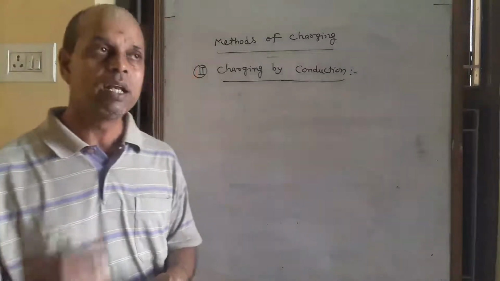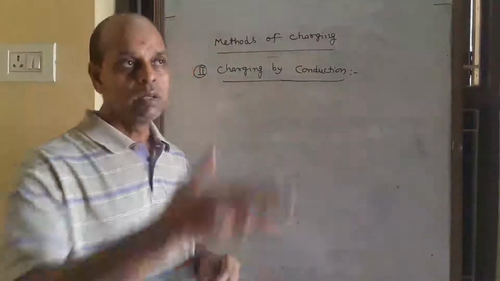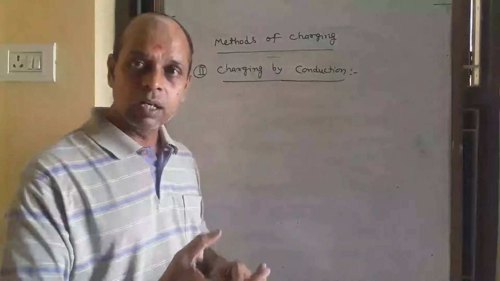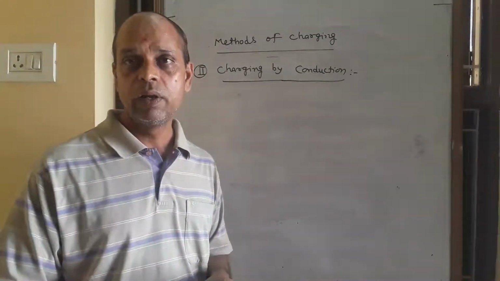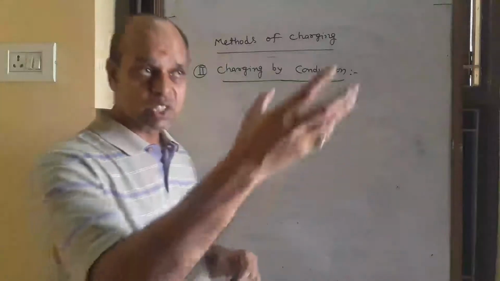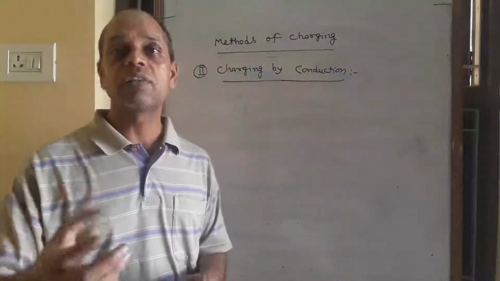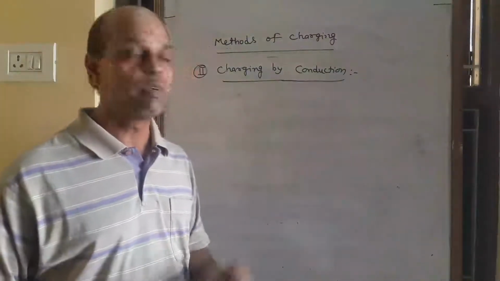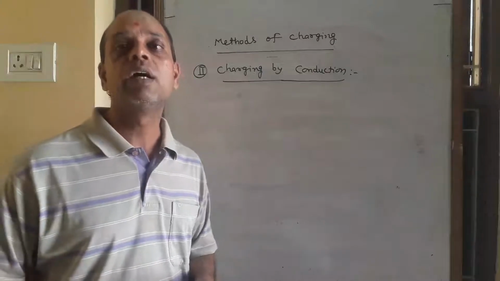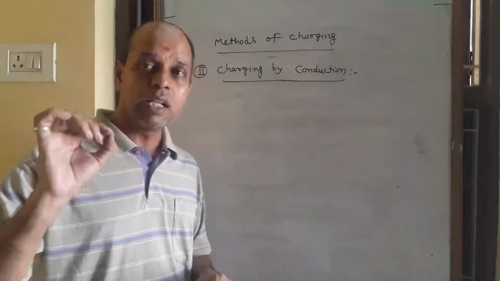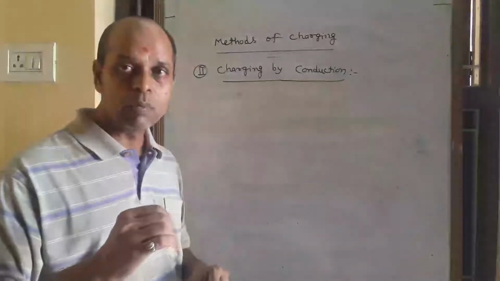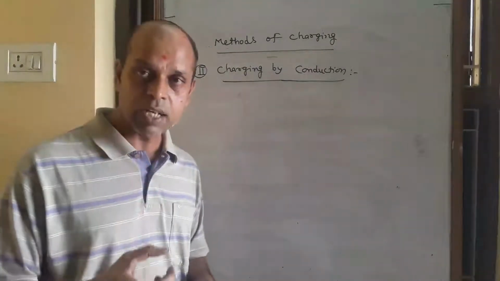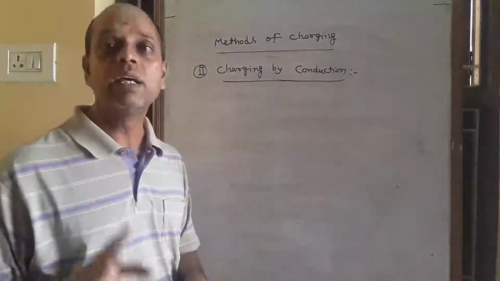When we recharge our mobile, we connect it to the socket by a wire, and current flows through the wire to our mobile. Similarly, we can say charge flows through the wire. So that is charging by conduction. In simple words, charging by contact. When we bring an uncharged body in contact with a charged body, charge transfers from the charged body to the uncharged body, and the uncharged body gets charged. That is called charging by conduction.